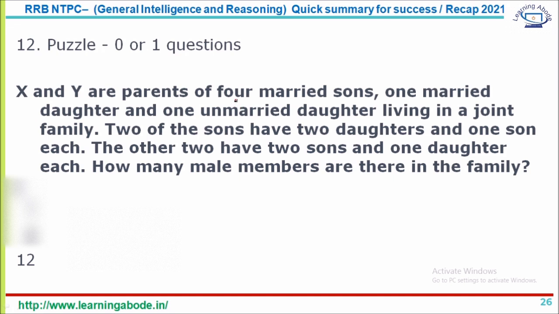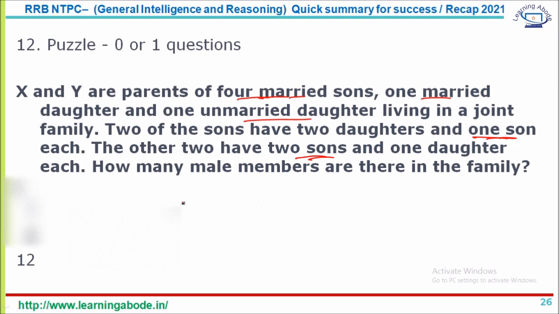So here it says X and Y are parents, and there are 4 married sons, 1 married daughter and 1 unmarried daughter living in a joint family. 2 of the sons have 2 daughters and 1 son. So 2 sons have 1 son each, and 2 others have 2 sons and 1 daughter. How many male members are there in the family?